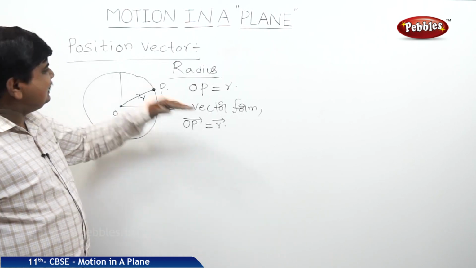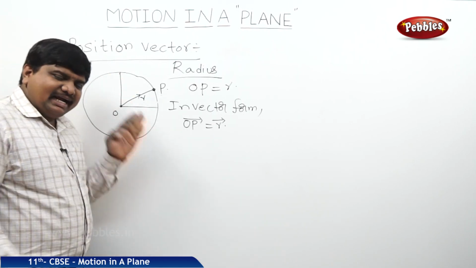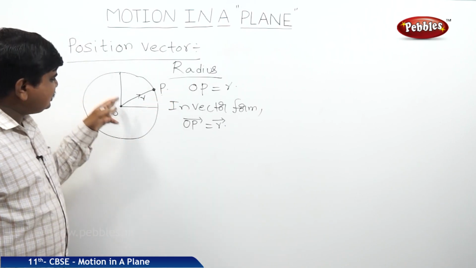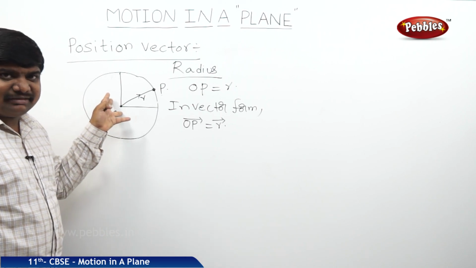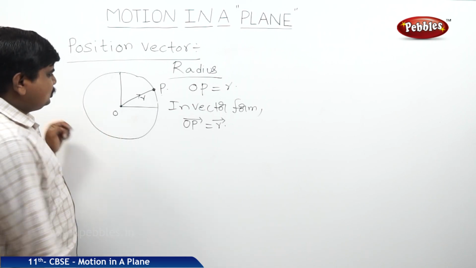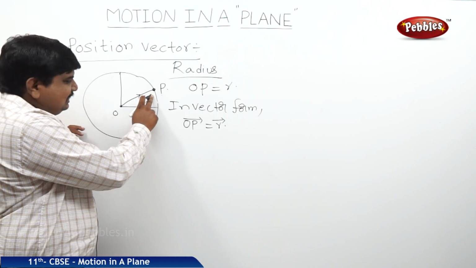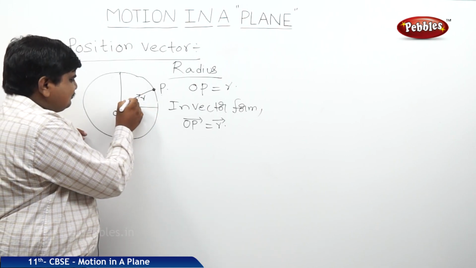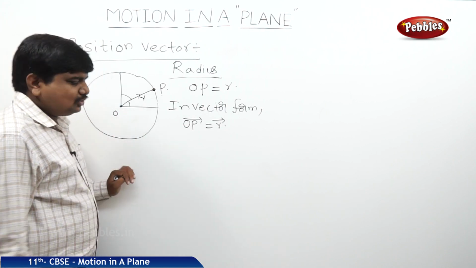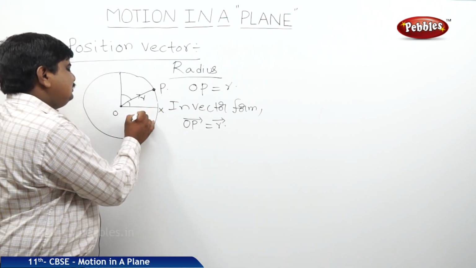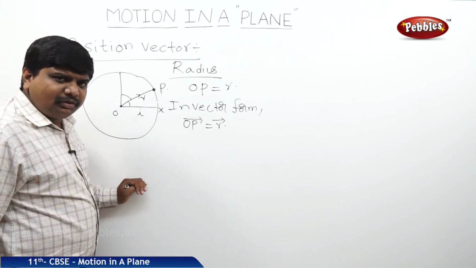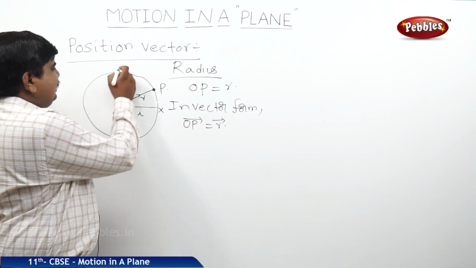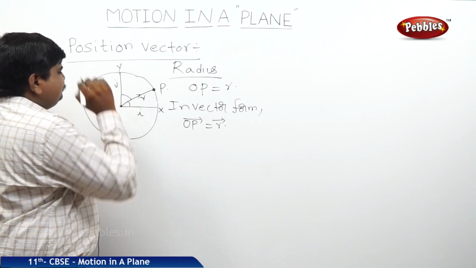But how is this related to the position vector? We should identify the position of a particular point or body with respect to the given system of axes, nothing but the coordinate system. This body P is at a distance R, which makes an angle with respect to the x-axis as well as the y-axis. Along the x-axis, the unit vector is i. Along the y-axis, the unit vector is j.